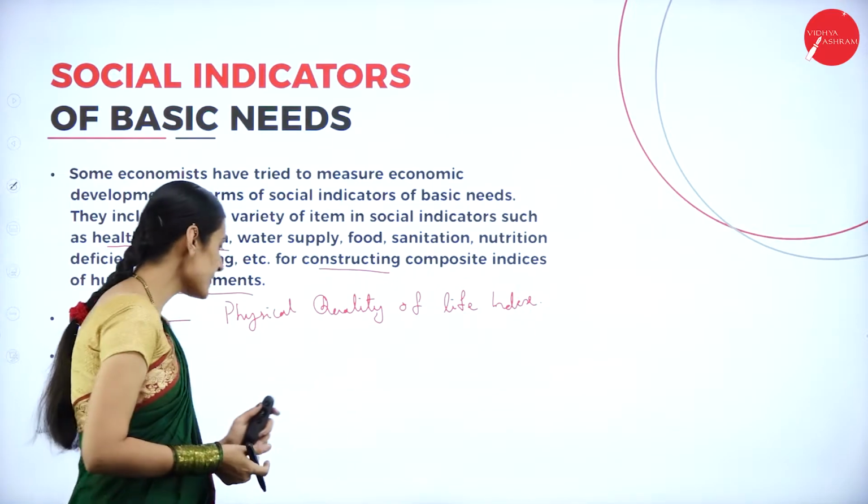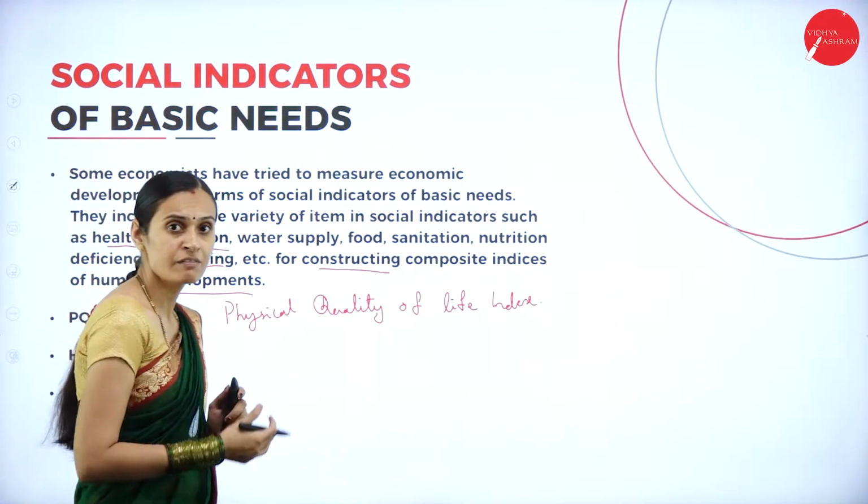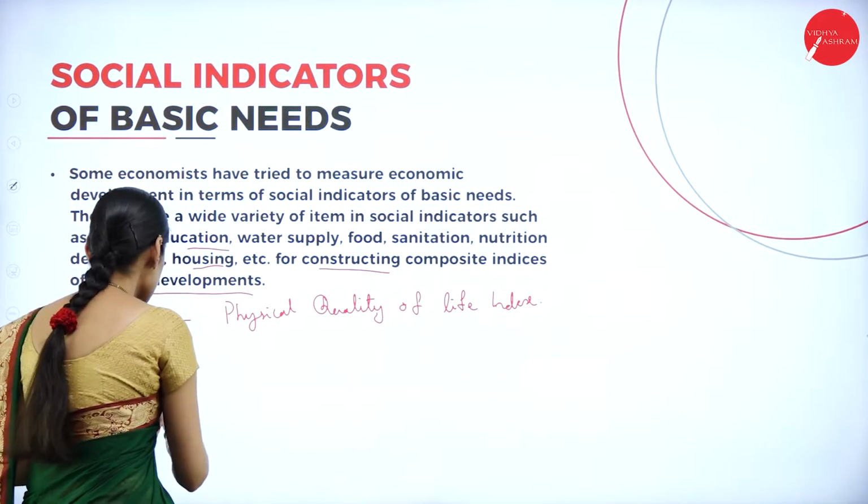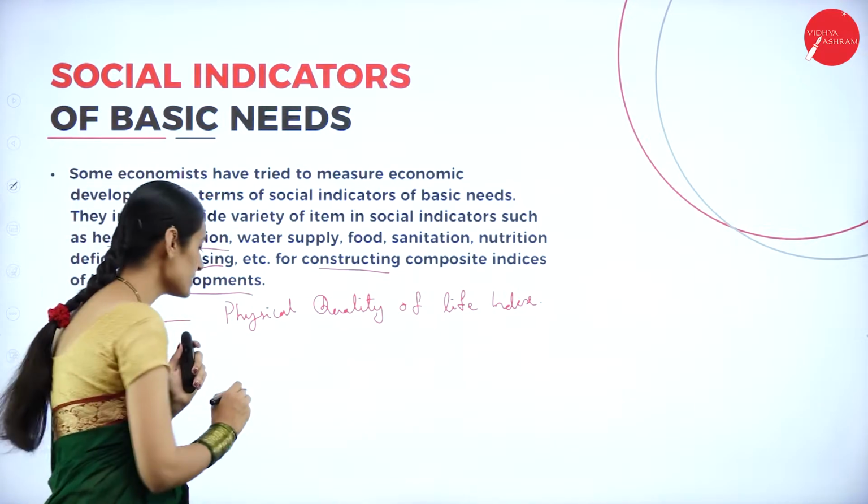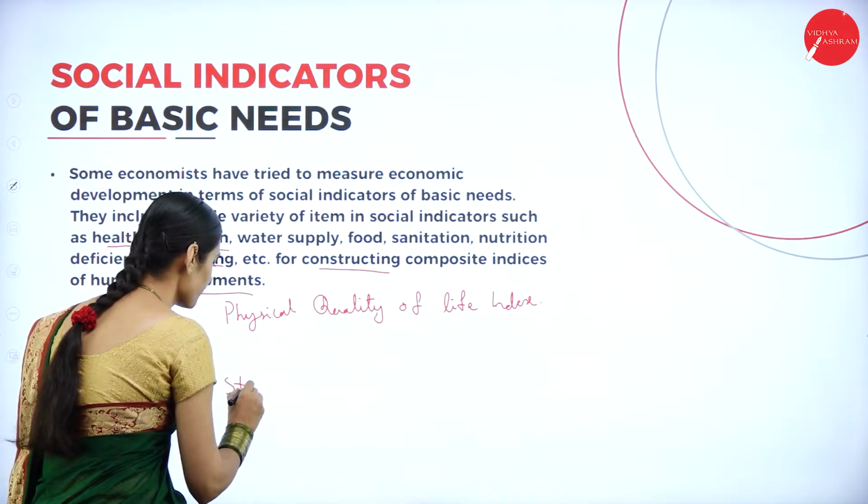And the second one, HDI, we will discuss further. Next, the third one, SOLI, the Standard of Living Index.